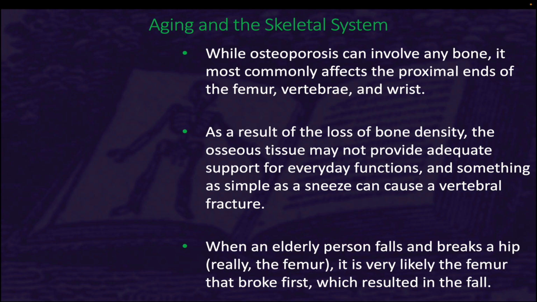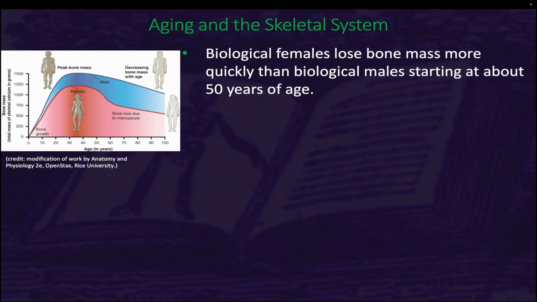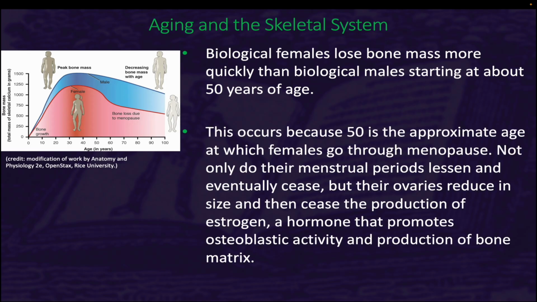When an elderly person falls and breaks a hip, really the femur, it is very likely the femur that broke first, which results in the fall. Histologically, osteoporosis is characterized by a reduction in the thickness of compact bone and the number and size of trabeculae in the cancellous bone. Biological females lose bone mass more quickly than biological males, starting at about 50 years of age. This occurs because 50 is the approximate age at which females go through menopause.